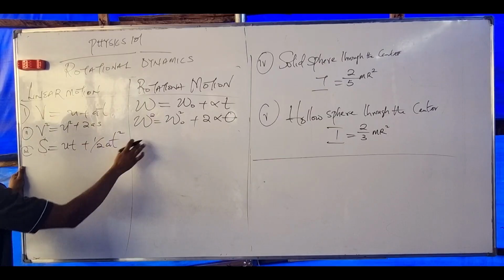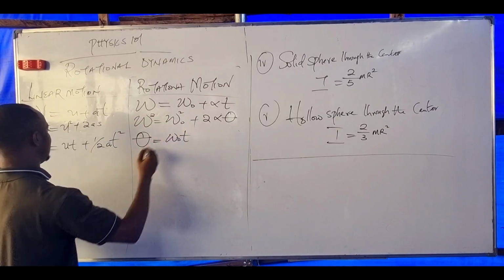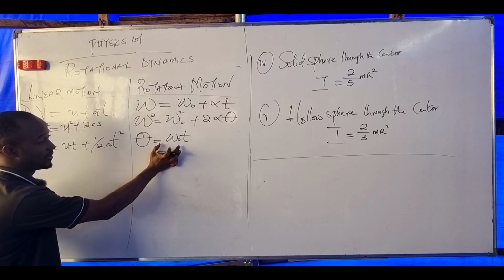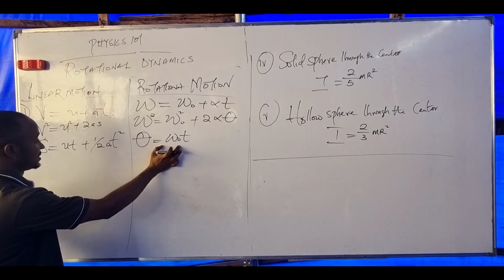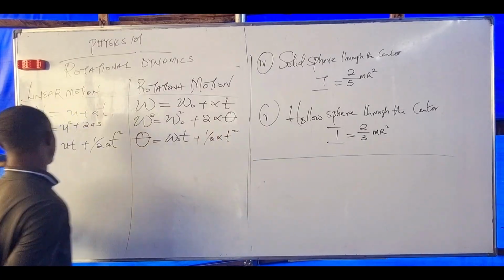Plus half at squared. What will it be here? Angular distance, theta, equals initial angular velocity times t. This is not w here. This is called the initial angular velocity. Plus half alpha t squared.